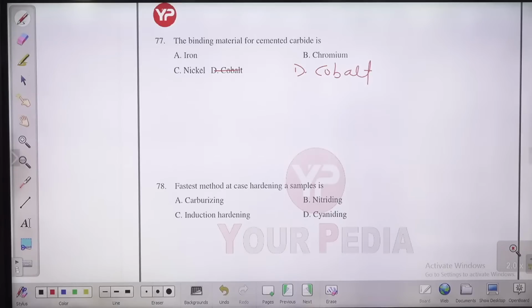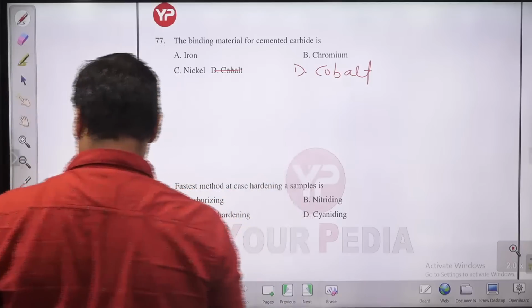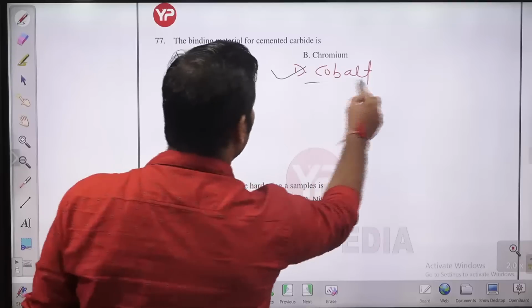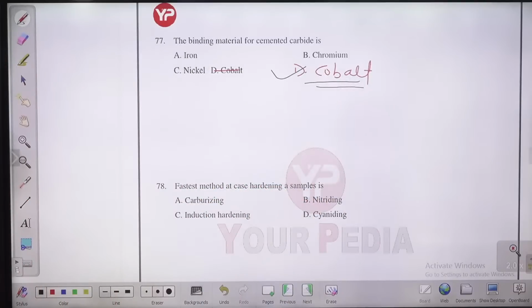Okay. So what do we use as a binding material for cemented carbide? Cobalt we use as a binding material, guys. So D is the answer for this question. Cobalt is used for making some kind of sintered cemented carbide tool. Just to carry out the machining of very hard material, we use these kinds of tools, cemented carbide, which is bonded or sintered by cobalt.